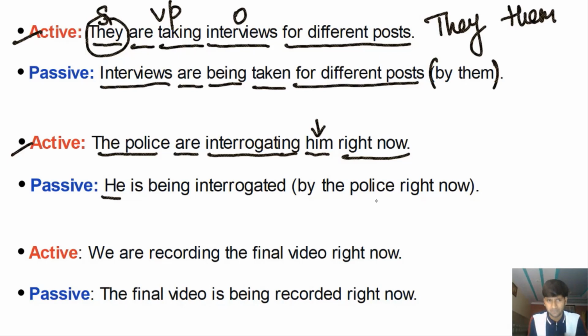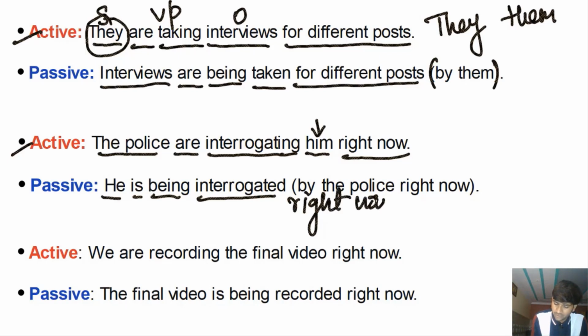So him is an objective pronoun. He is the subjective pronoun. He, singular subject, is being interrogated, past participle, by the police right now. He's being interrogated right now. उसको interrogate किया जा रहा है, उससे पूछताछ की जा रही है. कौन कर रहा है? It's evident. It's obvious that the police must be doing that. कि police कर रही होगी. This is obvious, right? So we don't have to talk about the doer of the action as it is understood. So when the doer of the action is understood, you don't have to talk about it, and that's what we're doing here. We're not talking about the doer of the action.